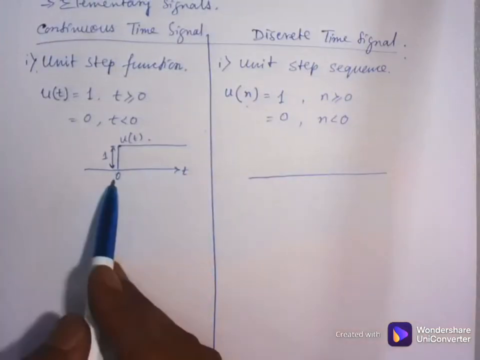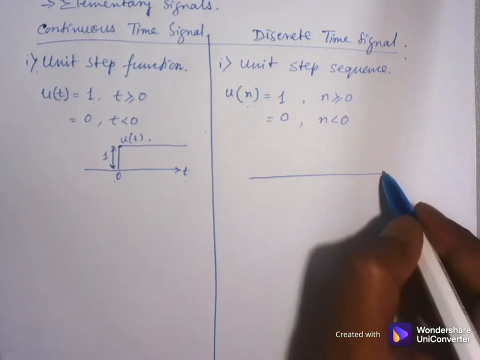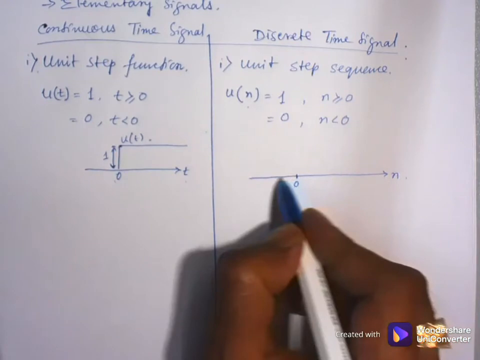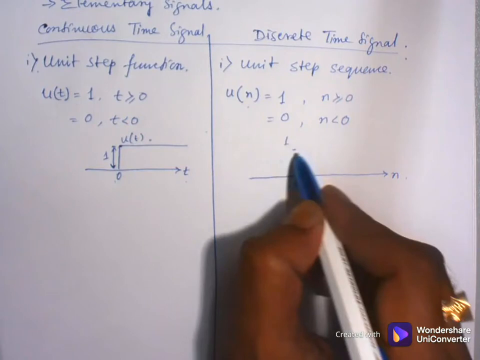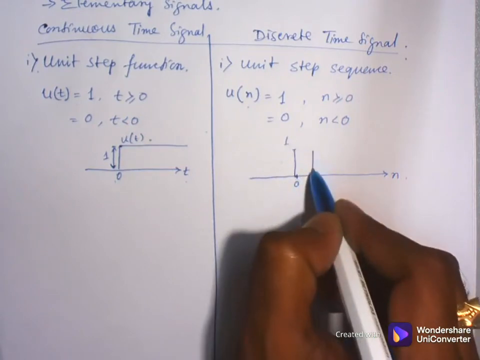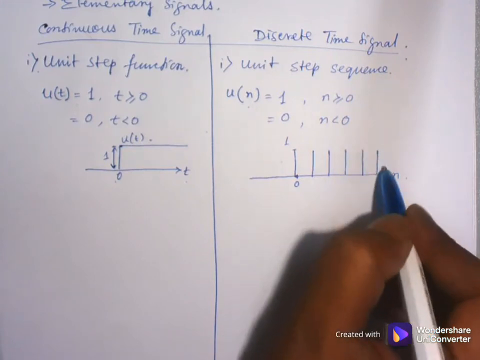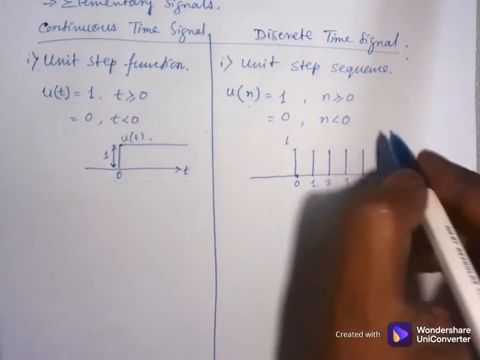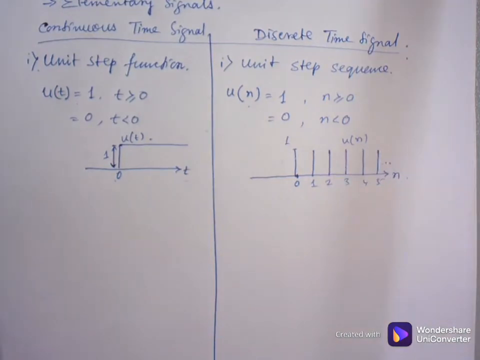In continuous time signal we represent the signal as a function of t, and in this case as a function of n. So at n equal to 0 and on the right, the values are 1, at 1, 2, 3, 4, 5 and so on, and the left-hand side is 0. So this is u of n. This is the unit step function, and this is the unit step sequence.